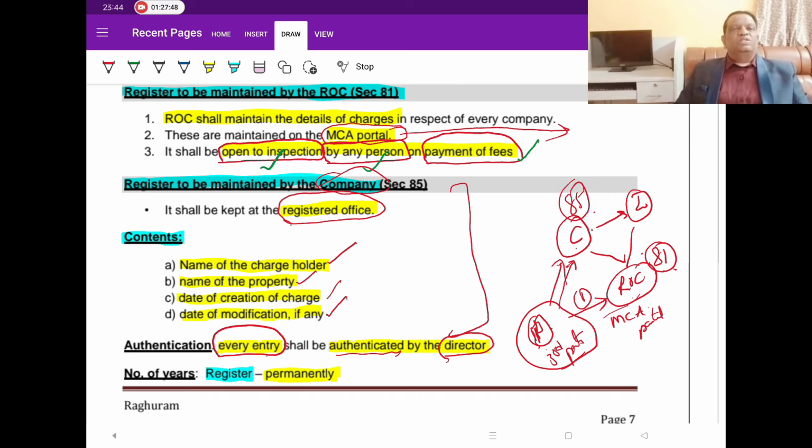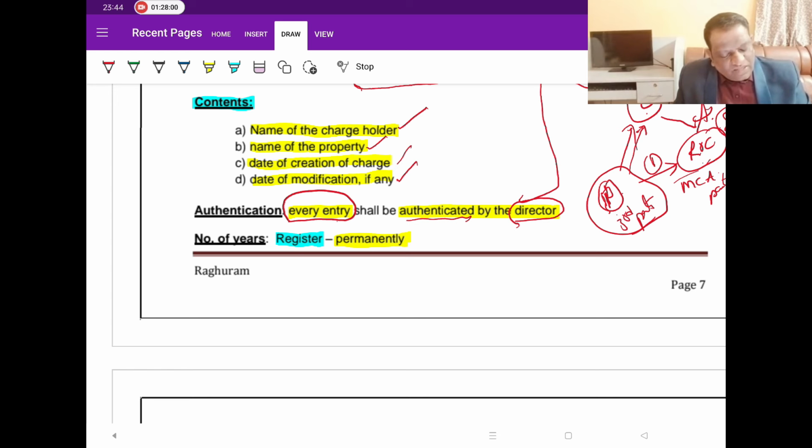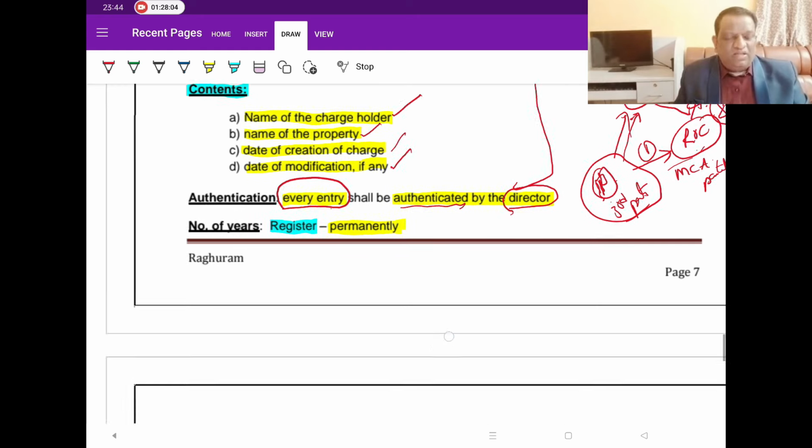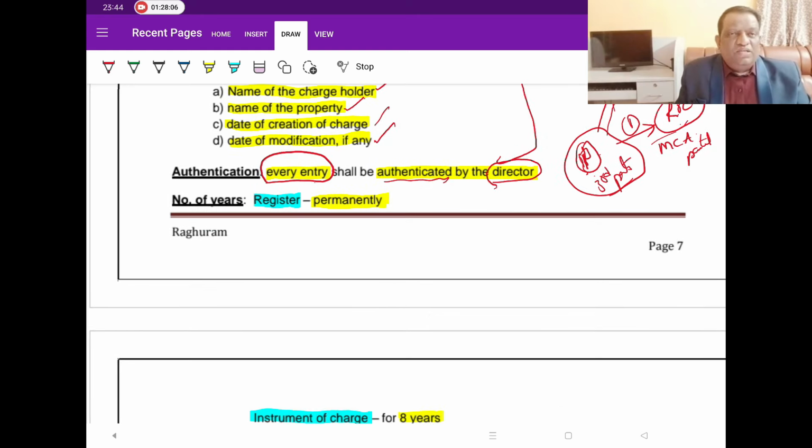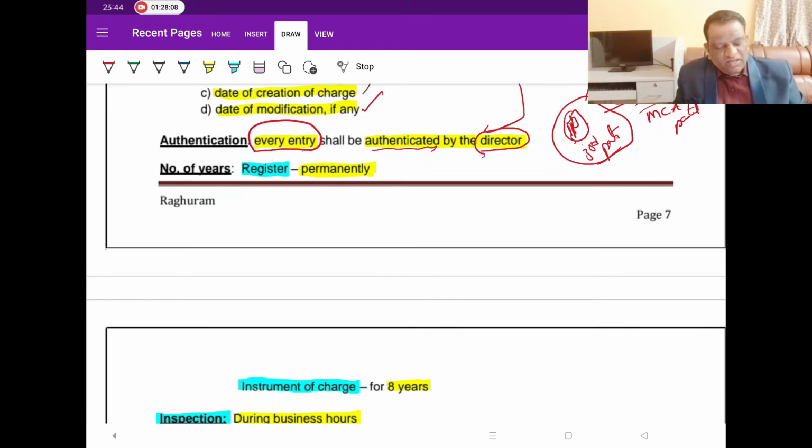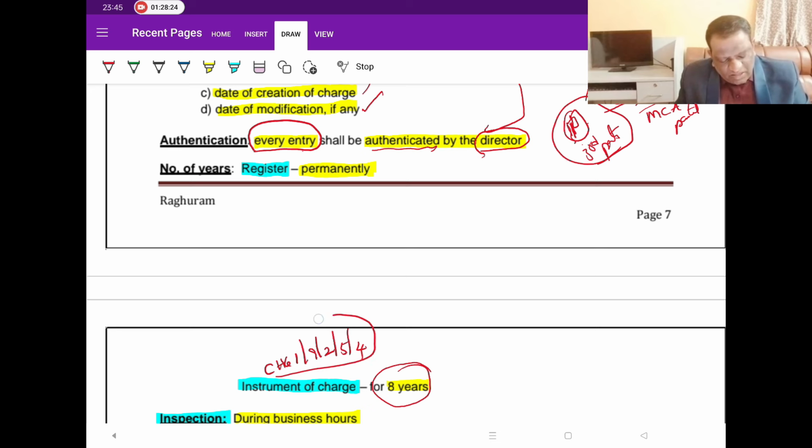Now comes the question. For the registers maintained by the company, how long do they have to maintain them? Like in the accounts of the company chapter, you learned that generally accounting records have to be kept for 8 years. So here also, any instrument of charge, meaning your CHG1, CHG9, CHG2, CHG5, CHG4, any of these are called instruments of charge.